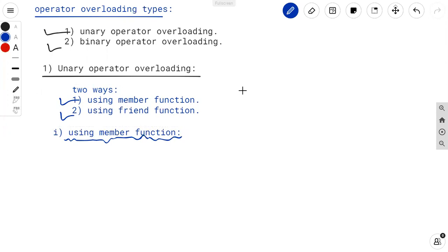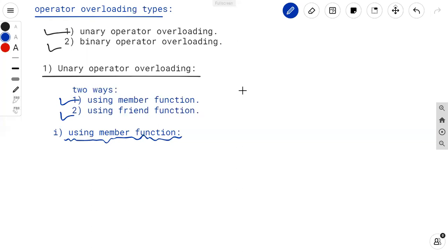So in this method, the unary operator is overloaded using a member function of the class, and the required one operand is provided by the system using the calling object. Due to this reason, the operator function does not require any argument. Okay, this is the main point. You can differentiate in member function as well as friend function.